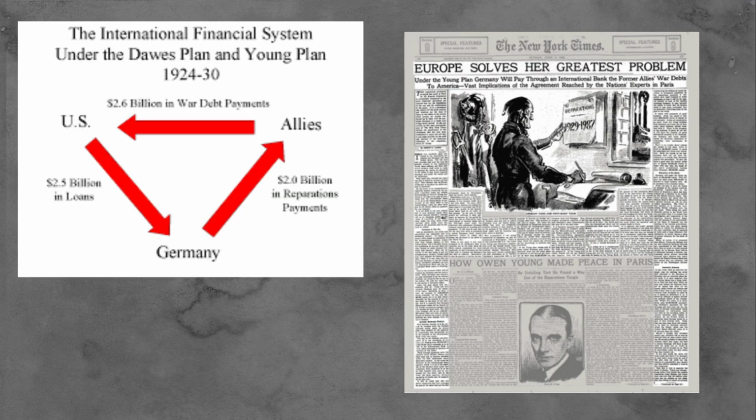Further economic cooperation came with the Young Plan of 1929, which reduced Germany's reparations and removed foreign control over its economy. This demonstrated growing willingness, especially from France, to compromise and support long-term stability.